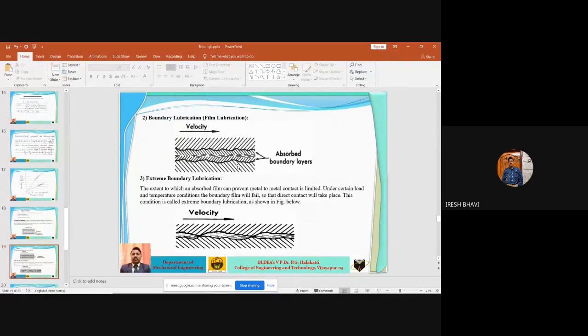That is when the load on the shaft is moderate, means not high, when the viscosity of the lubricating oil is sufficient, and when the shaft is rotating at a sufficiently high speed. Only in those cases will the pressure generated in the lubricating oil be sufficient to take the load on the bearing and to separate the two metal contacts.